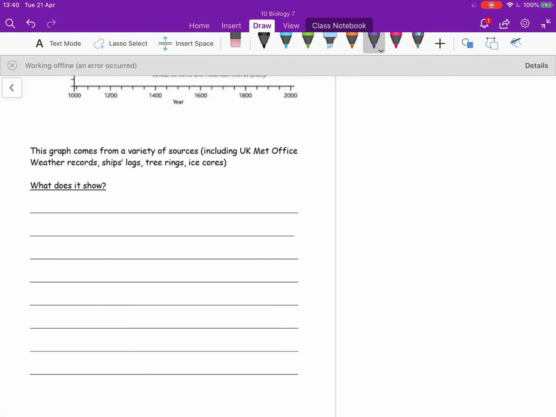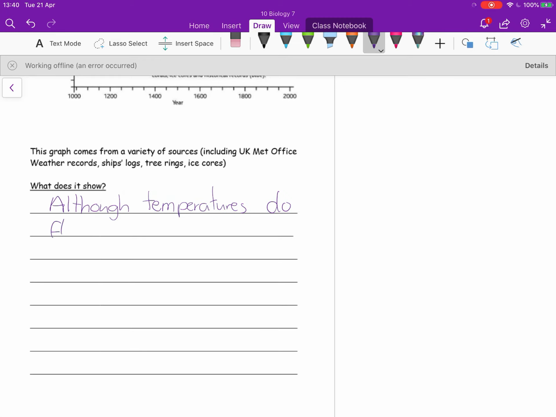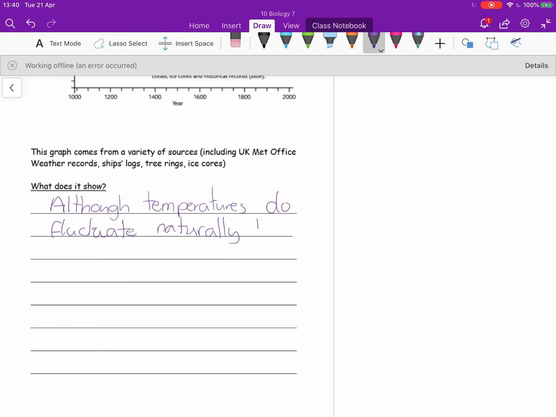And that graph there I've scrolled past already, but we can see that there are normal fluctuations of temperature throughout the years. Some years are warmer than others. Sometimes there's quite a lot of difference between different seasons, but what we can see is that in recent years there has been an increase that is greater than the normal fluctuation that we would see. And that graph from UK Met Office includes lots of different information.